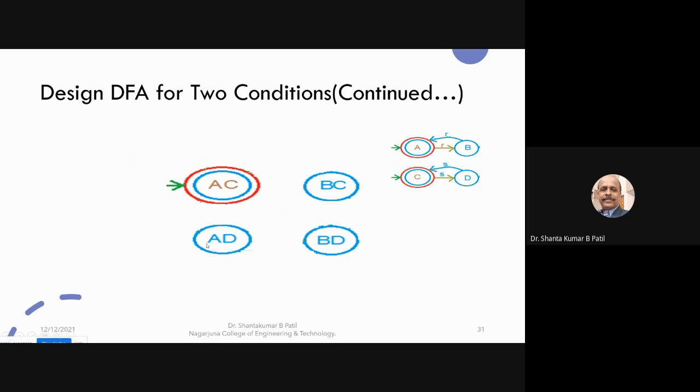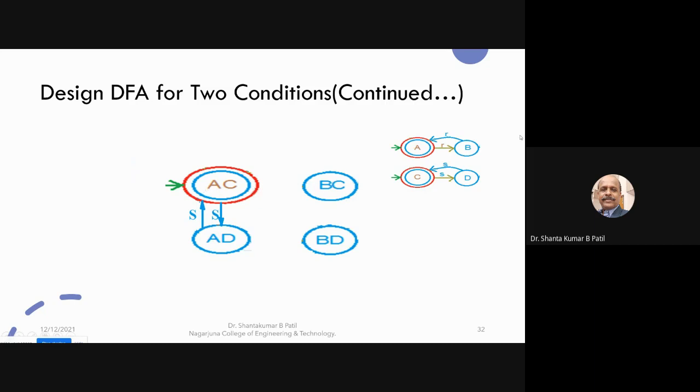Okay. Next, from this state to this state, there is no transition. A to A there is no transition because we are not finding any loop A to A. So D to C, there is a transition on the symbol S. Hence, A to A there is no transition. C to D, the transition is there on the symbol S, and D to C there is a transition on the symbol S. So you can find the one transition C to D, yes, and D to C, this is the transition. Like that, you can compare these two states.